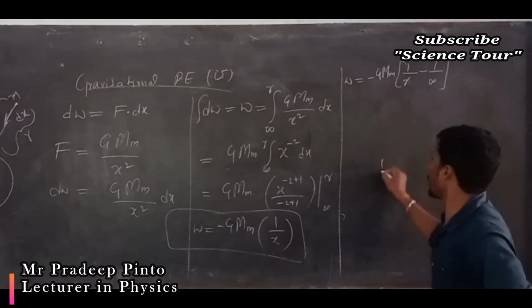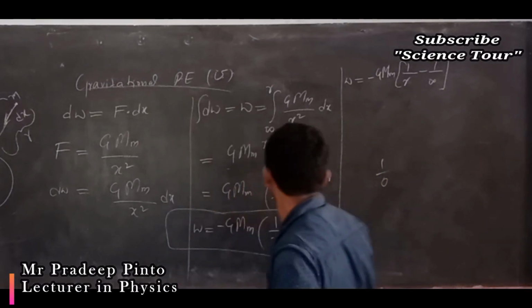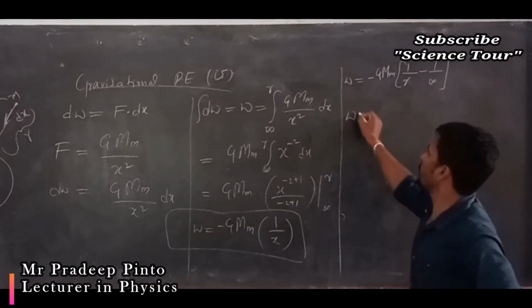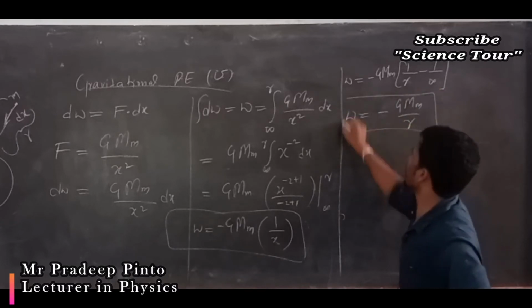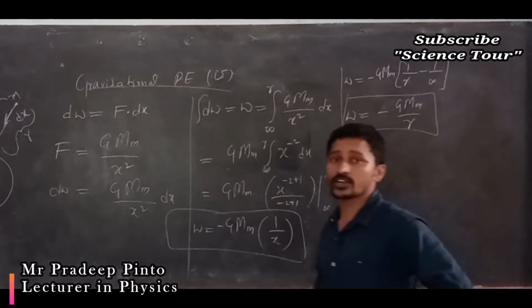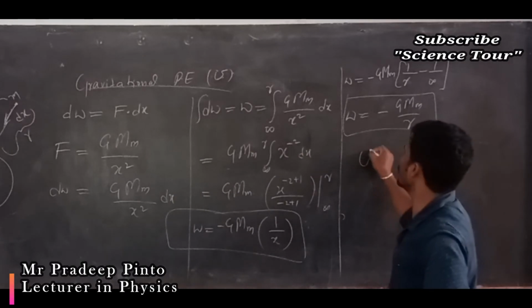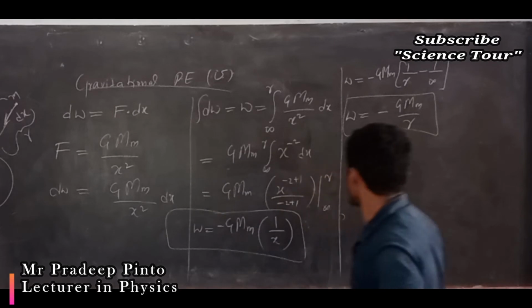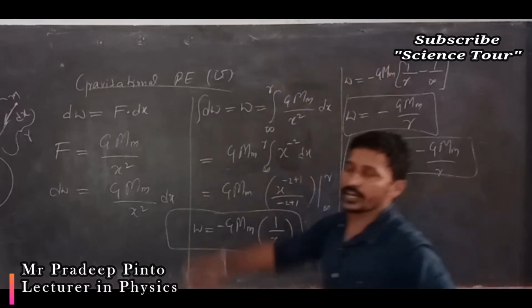Infinity means what? 1 by 0 is infinity, so this term becomes 0. So W is equal to minus G M m divided by r. That is nothing but the potential energy. But we are not supposed to write the potential energy as W; we are going to write it as U. U of r, the potential energy is a function of r, which is equal to minus G M m divided by r, and this is nothing but the potential energy.